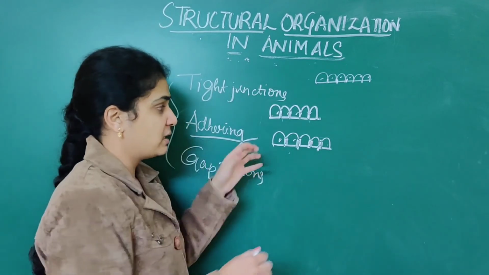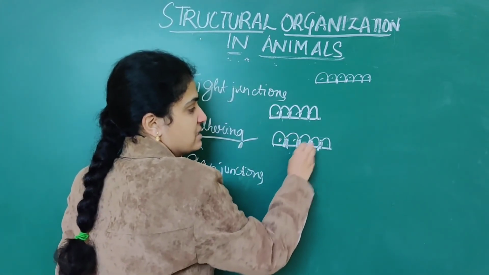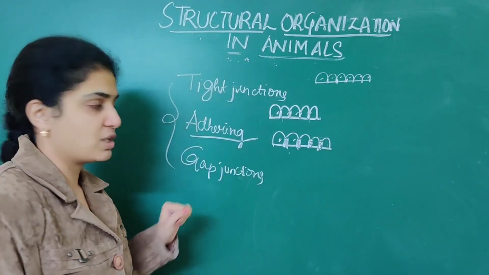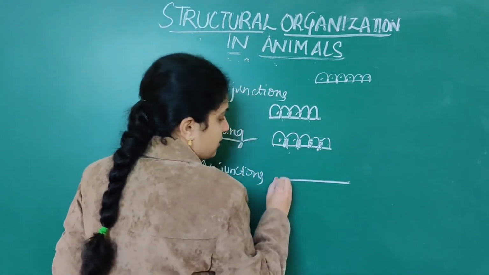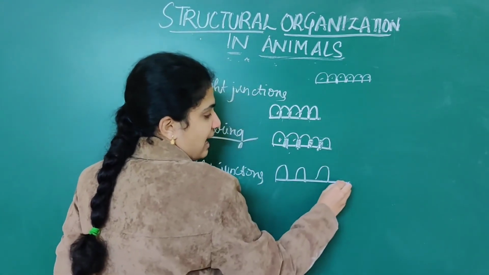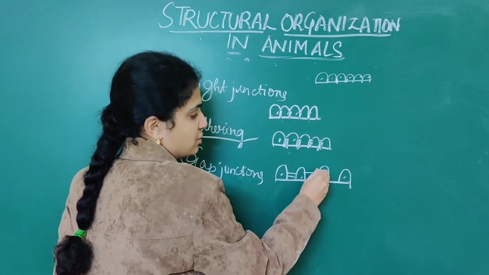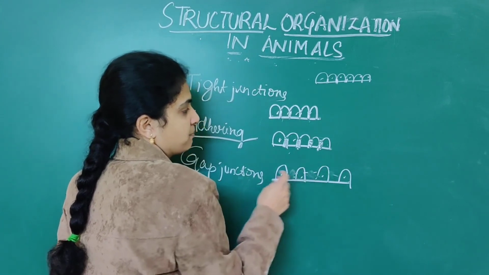When it comes to adhering, they are adhered to one another by a simple cementing substance that is present. So this is adhering junctions. When it comes to gap junctions, numerous gaps will be present between the cells, but they will be attached to one another. Okay. So these are gap junctions.